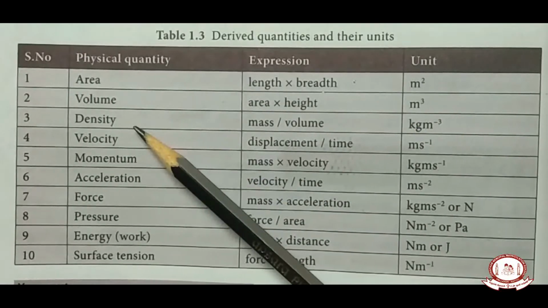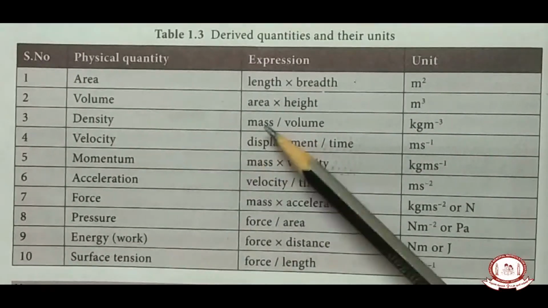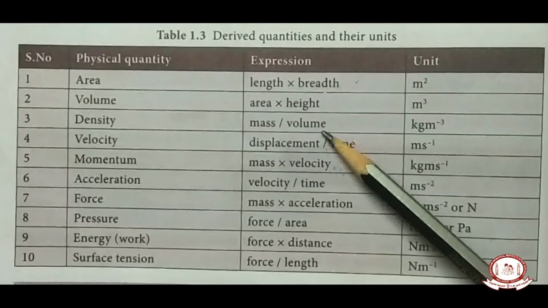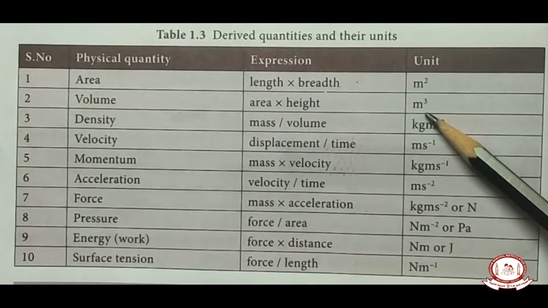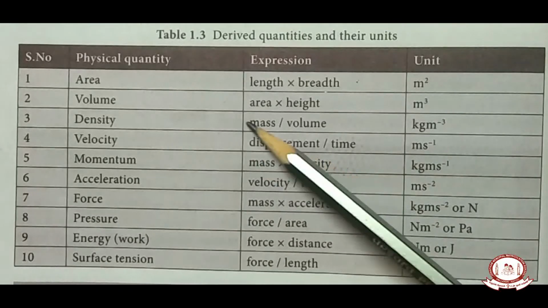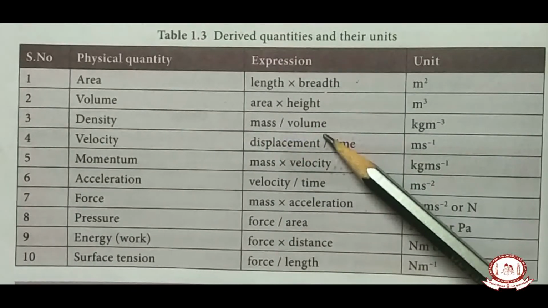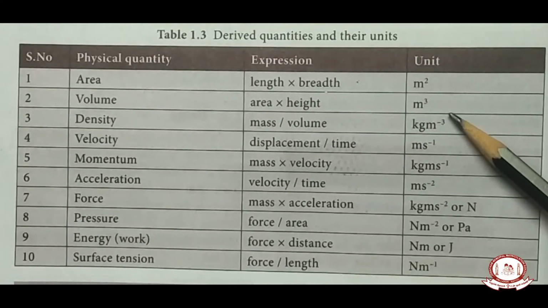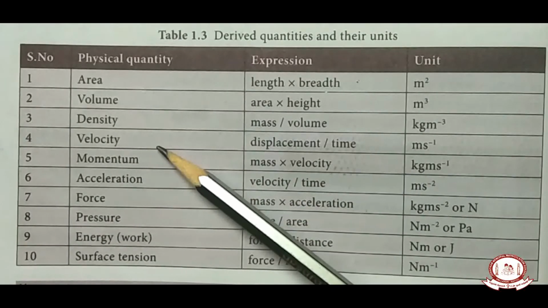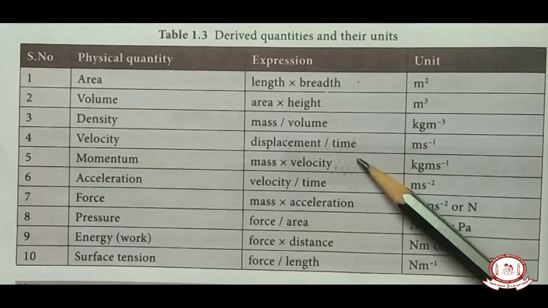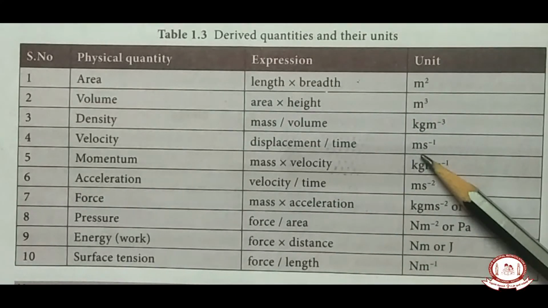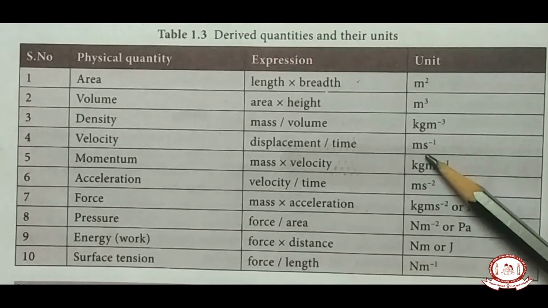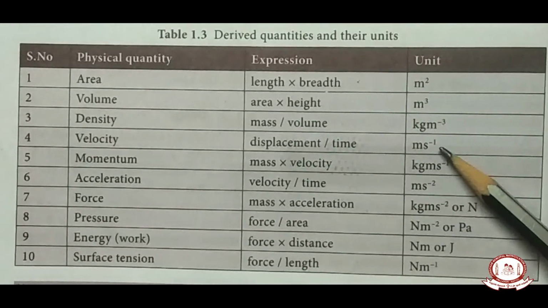Then density. Density is measured as mass per volume. Mass is measured in kilograms. The unit of volume, we already studied, is meter cube. So kg per meter cube. The unit is written as kg meter to the power minus 3. Understood? Then velocity is nothing but displacement by time. Displacement is measured in meters and time in seconds. So meter per second, or meter second to the power minus 1.